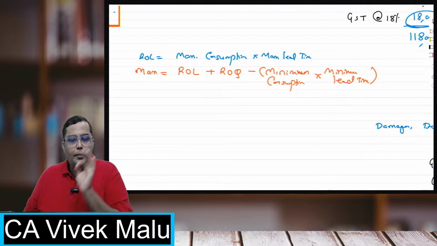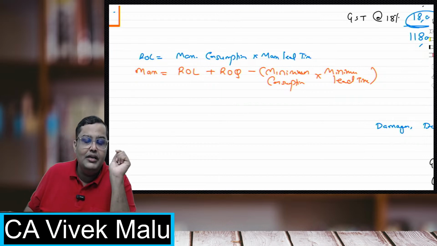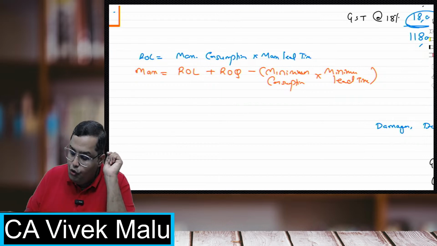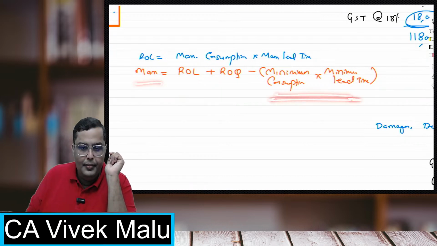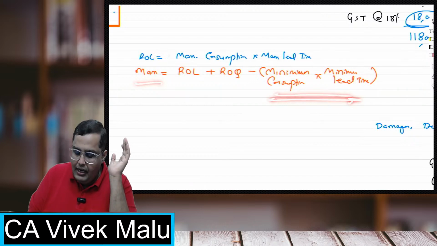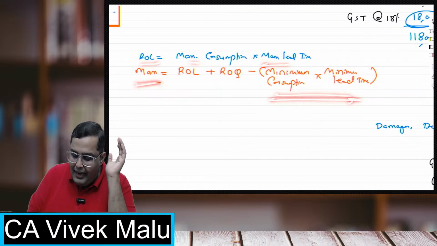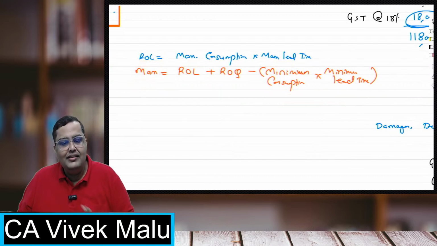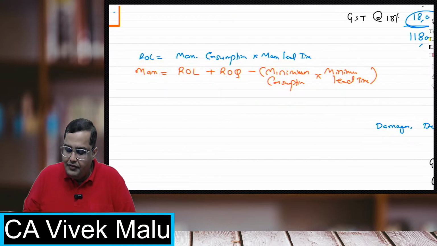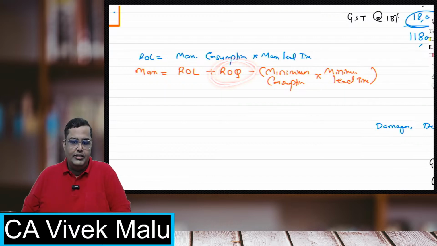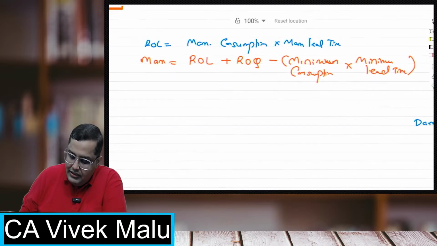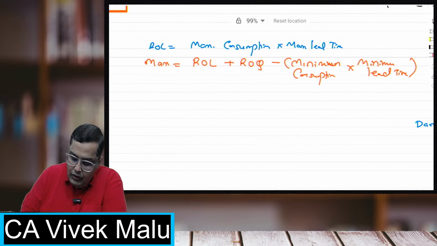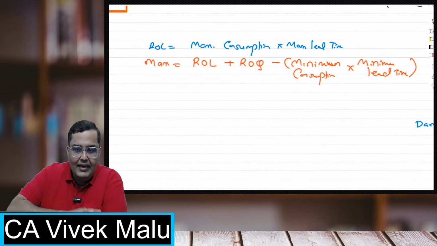ROL plus ROQ minus minimum consumption into minimum lead time. As I have told you, in maximum there is minimum. Maximum is the only formula which also has the reorder quantity. Now the third one.